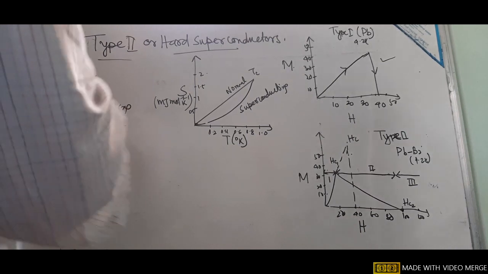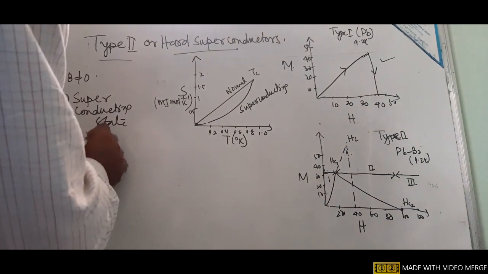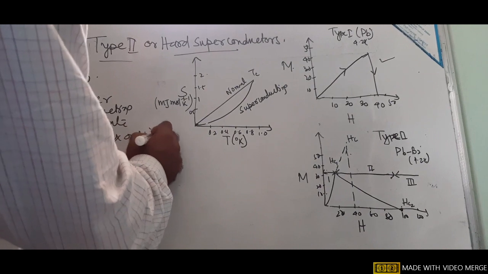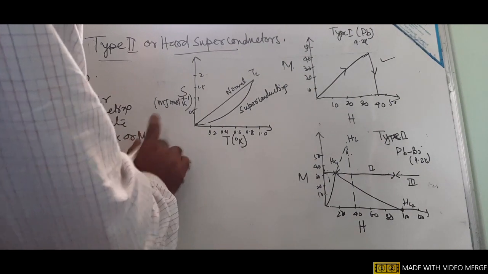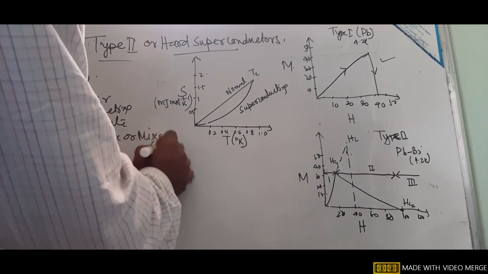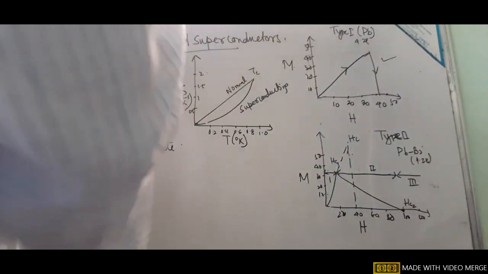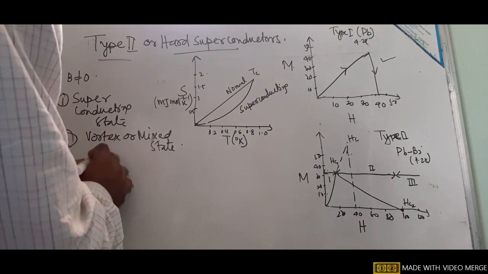Number two, between HC1 and HC2, it shows the intermediate state, said to be the vortex or mixed state, meaning it is between type 1 and type 2. And number three, if we go beyond these regions, it is the normal state.